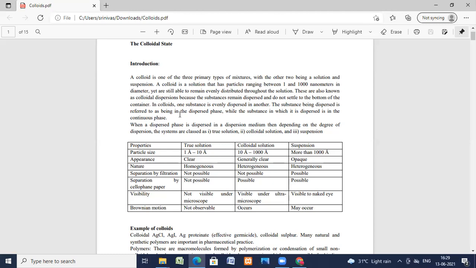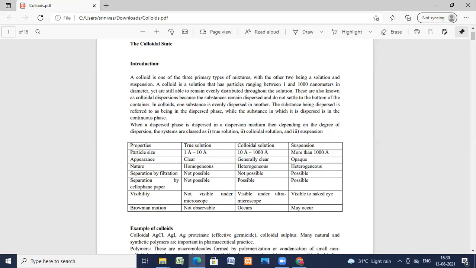In colloids, one substance is evenly dispersed in another. The substance being dispersed is said to be in the dispersed phase, while the substance in which it is dispersed is the continuous phase, or dispersion medium. Depending on the degree of dispersion, they are classified as true solutions, colloids, and suspensions. Already I've given you the introduction to the properties of a true solution, colloidal solution, and suspension.